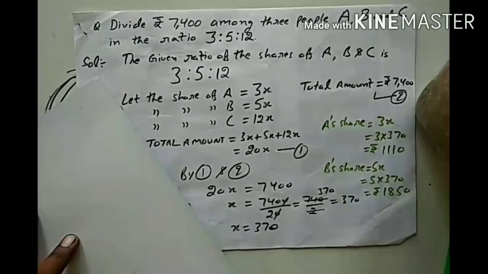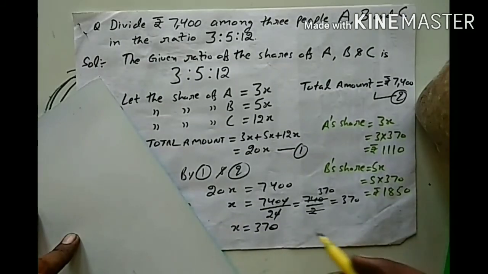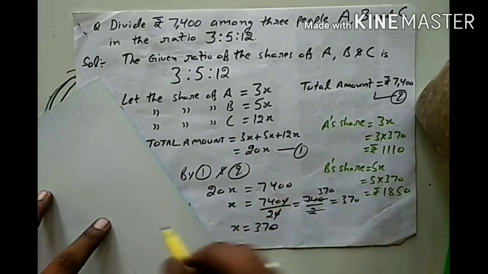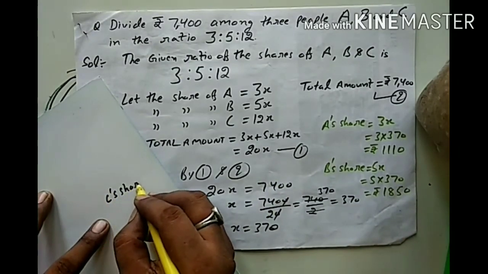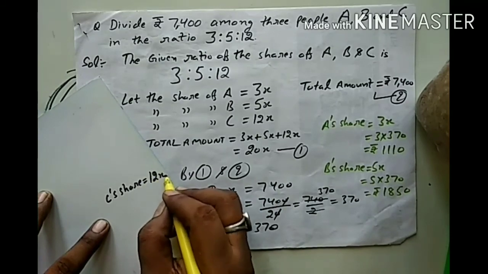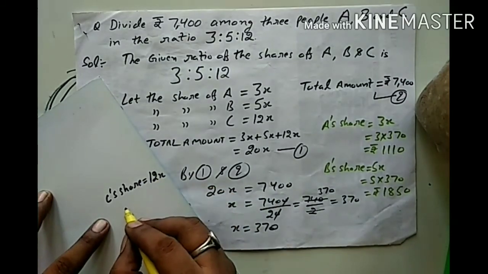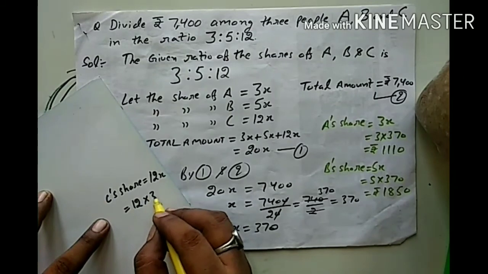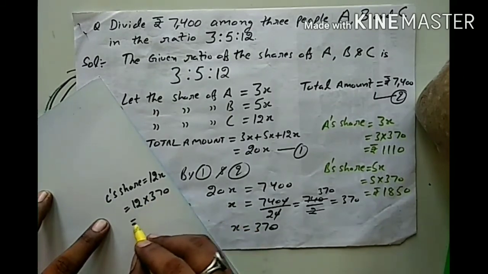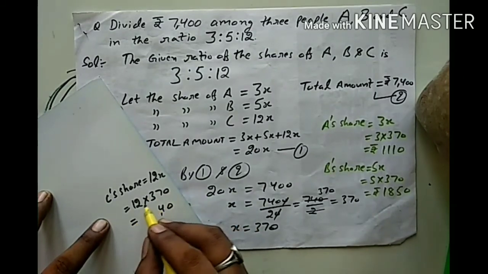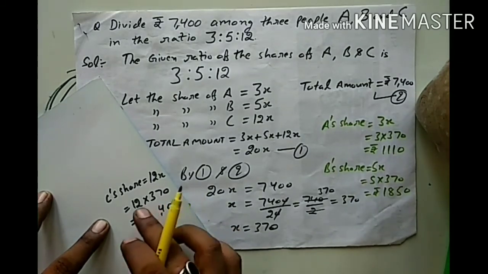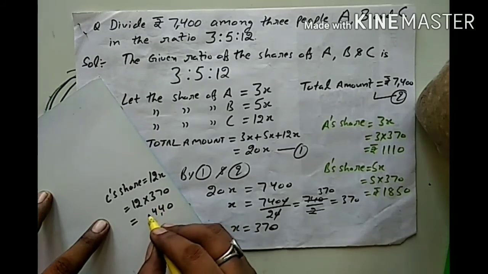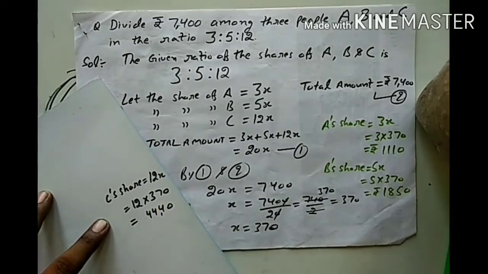And now you can see, what is the share of C? The share of C is 12x. So we will multiply 12 with 370. This is the answer.